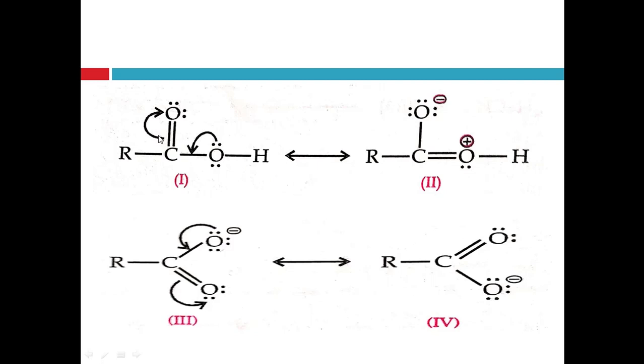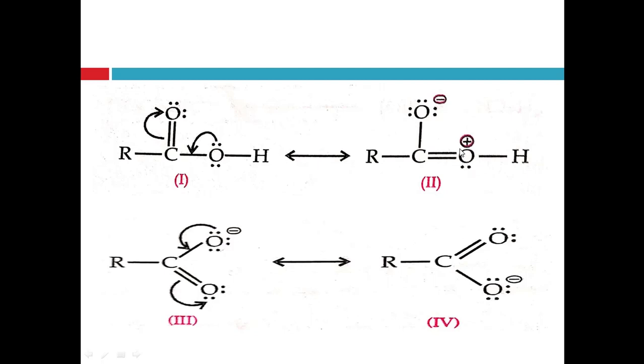Right? So, these pi electrons move onto the oxygen of the carbonyl group, and simultaneously the lone pair of electrons of the oxygen of the OH group moves in between carbon and this oxygen and forms a new pi bond here. See, like this. Right? So, the lone pair of electrons of this oxygen is used.